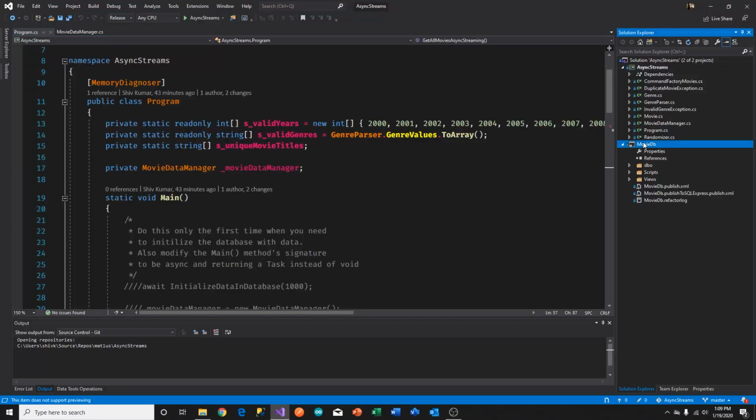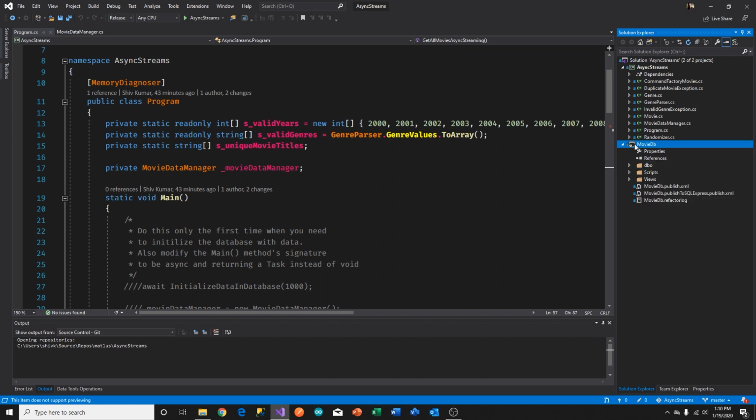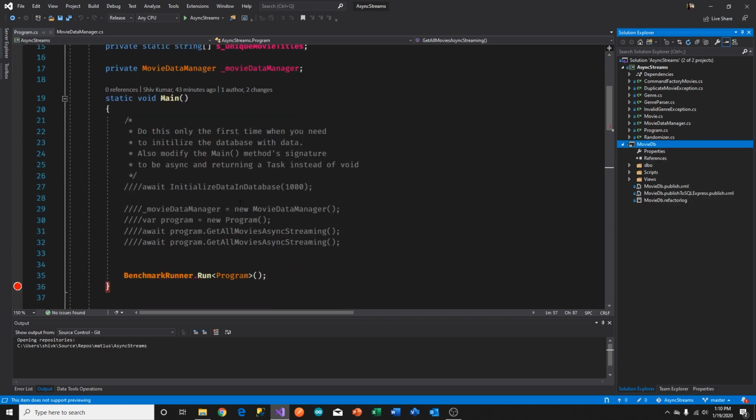This is also part of the solution that I'll be putting up on my GitHub. You can publish this database simply by right-clicking here and doing a publish. I won't teach you the details of that, but essentially you can recreate that database on your local machine. And then I have a method here that you would have to uncomment, and comment out everything else, to then create some random data in your database. And once you create the random data, you can then run this project. It's also got the benchmark.net associated with this project, so you can also do the benchmarking and see the difference.